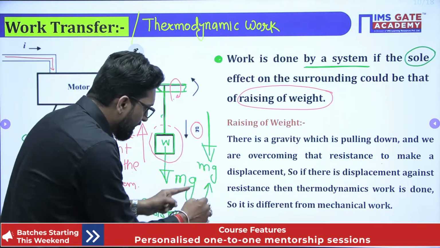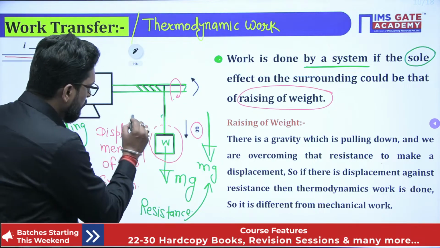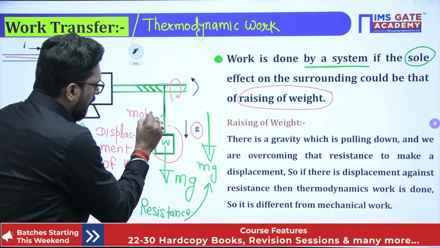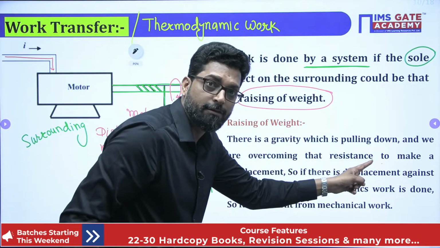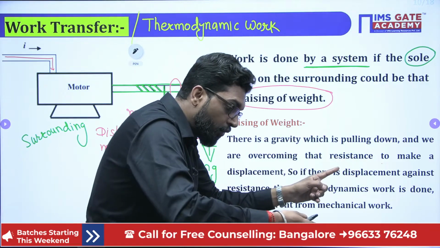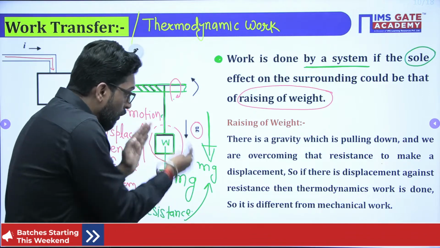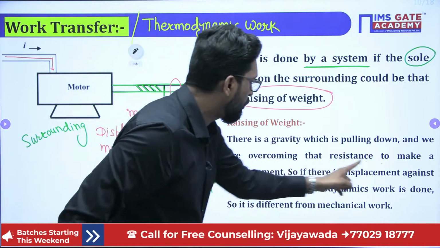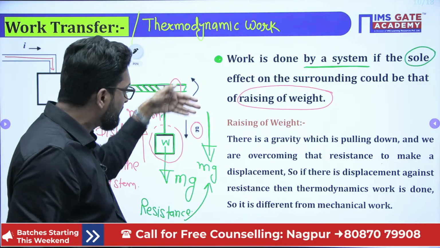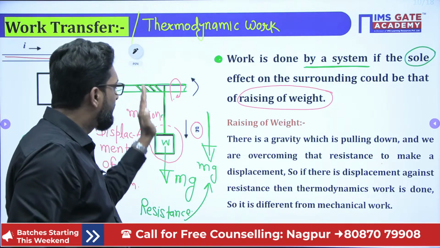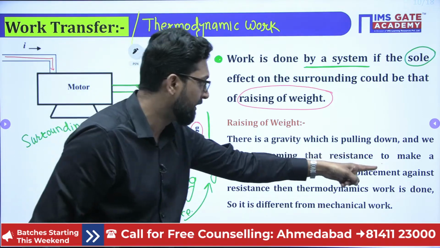Gravity creates a resistance against motion, and we are overcoming it. That means we are going against the resistance to make the displacement. That means the body displaces against the resistance.